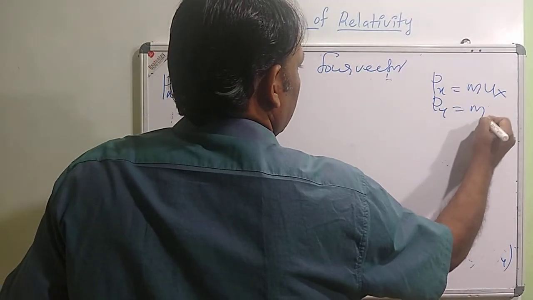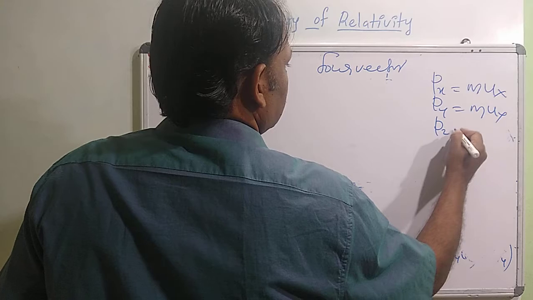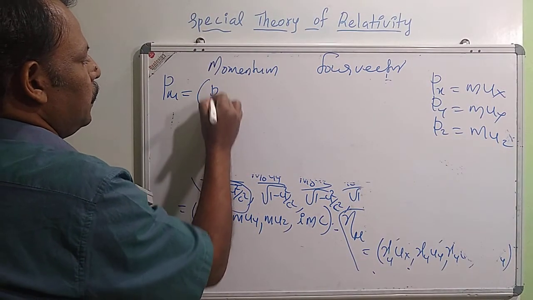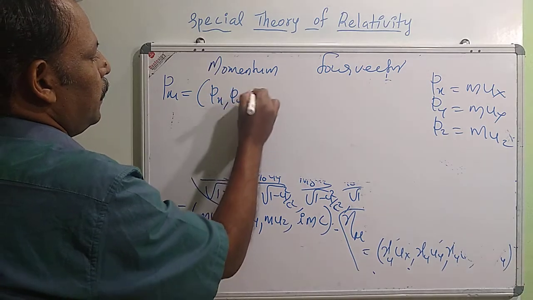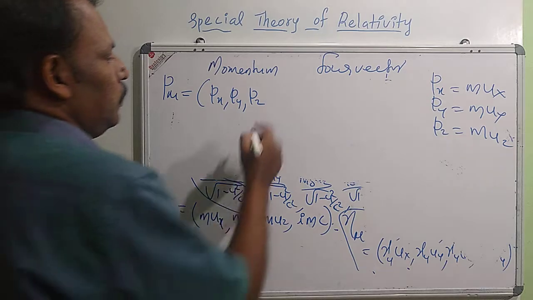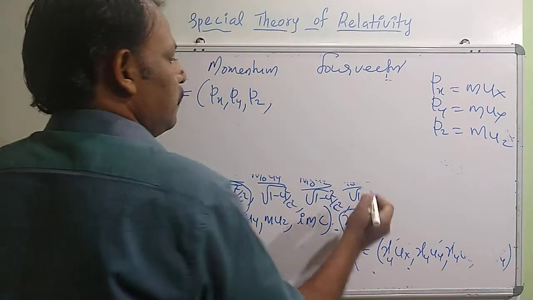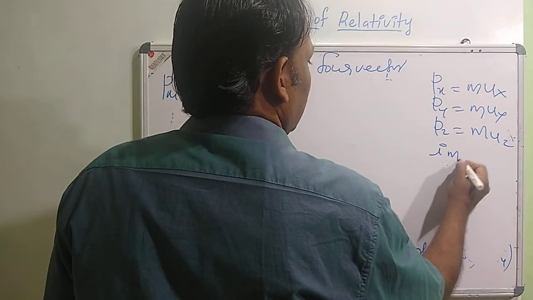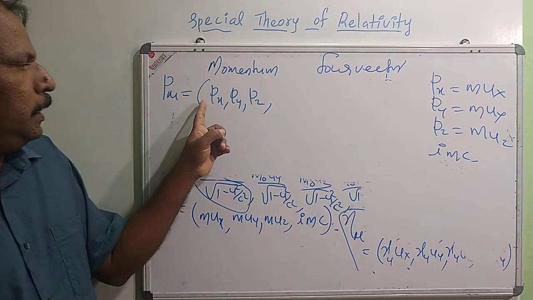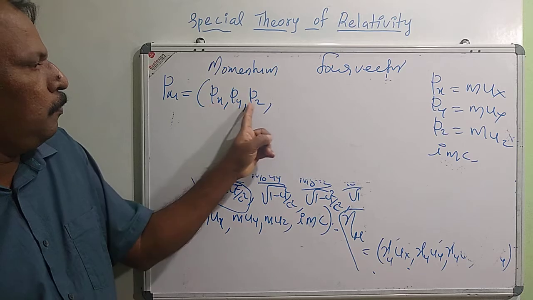Py is m uy, and Pz is m uz. So these are Px, Py, Pz, the x, y, z components of momentum. The last term is imc. In the first three terms we have the three components of momentum.